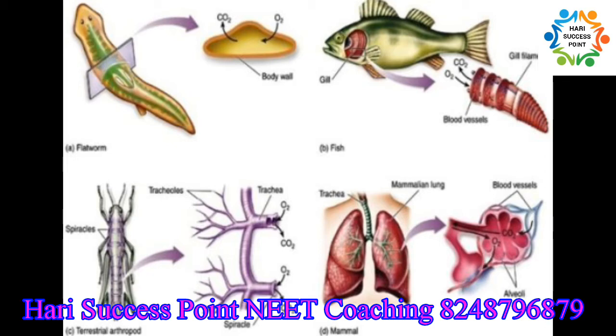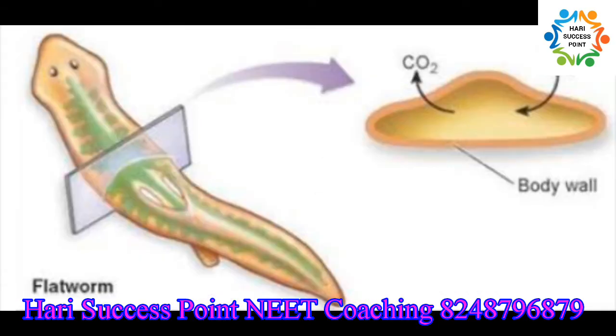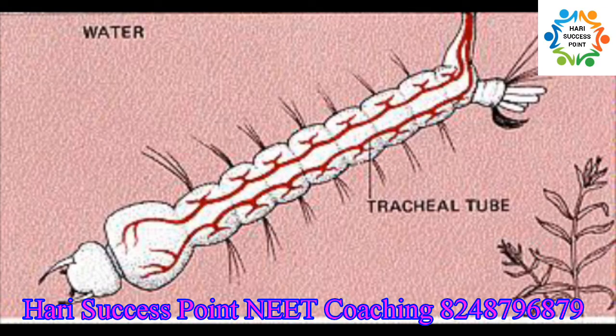Lower invertebrates like sponges, coelenterates, flatworms, etc. exchange oxygen and carbon dioxide by simple diffusion over the body surface. Animals like earthworms, which live in the moist soil, use their skin to absorb oxygen from air and remove carbon dioxide. So, the respiratory organ in the earthworm is the skin.